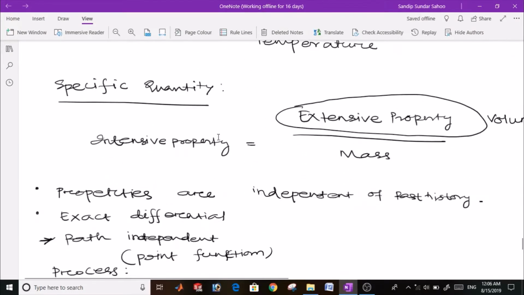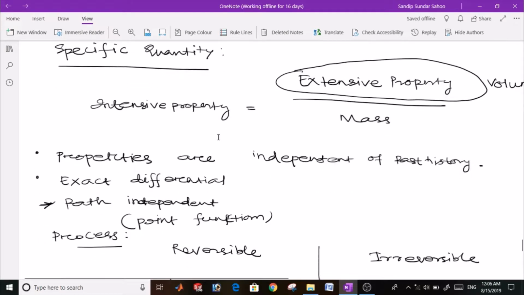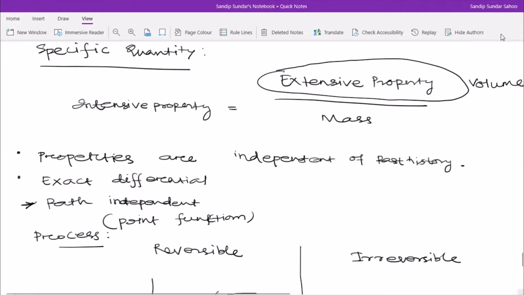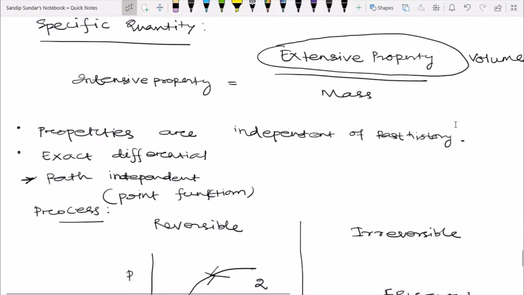Next, coming to the specific quantity. If an extensive property is divided by another extensive property, we call it an intensive property. So this is a specific quantity. I am taking one example, kinetic energy.